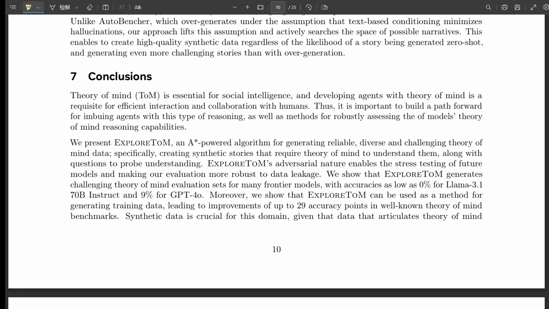And what ExploreToM showed us is that this foundation, this ability to accurately track states, is often missing or incomplete in these LLMs. Right, they get lost in the details, they misinterpret events, and they struggle to keep up with how the situation is changing.